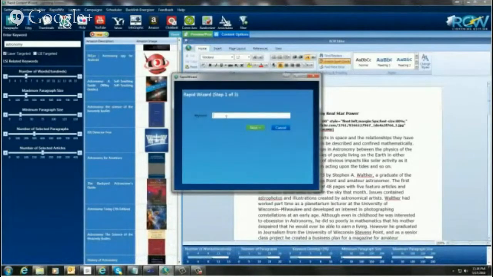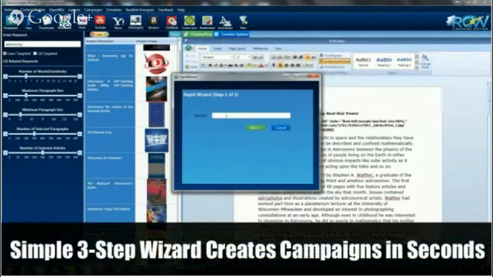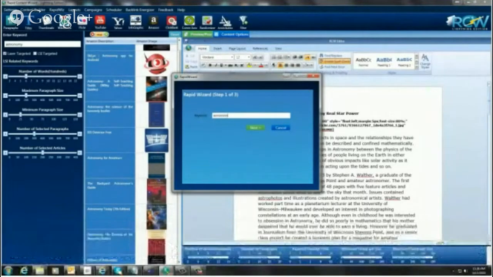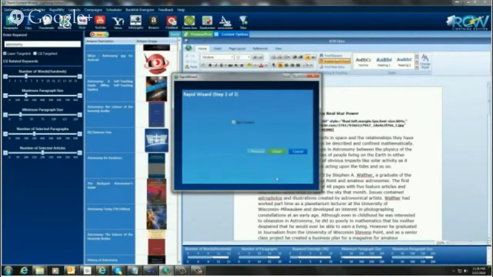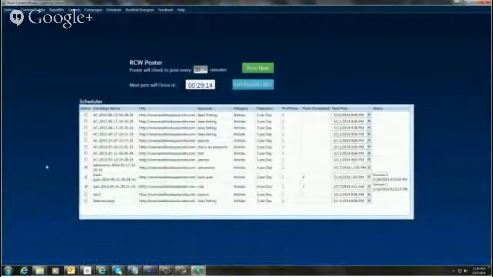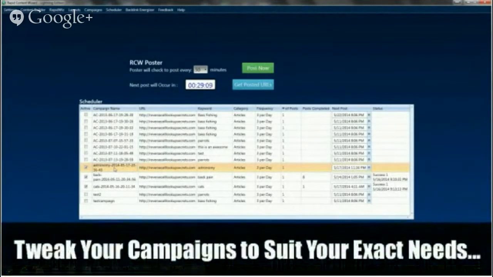I'm going to come up here, and I'm going to put a keyword in here: astronomy, which is the keyword. Next, I'm going to select a website, so I'm going to select the same website that I just did, and it puts everything in here. If you didn't have a website in here, you just put all this information in, and you click Next, and it would add it to the drop-down. Do I want to spin the content? For this purpose, I'm just going to leave this as it is, and I'm going to click Finish. Okay, and as you can see, we now have a campaign all set up and ready to post on autopilot.